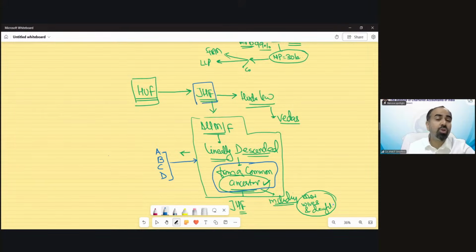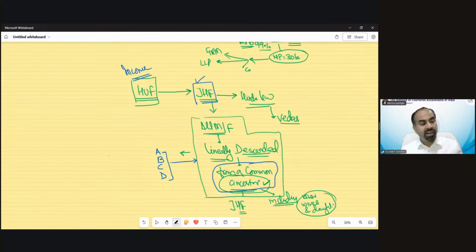But this is not a Hindu undivided family yet. What's the difference between a joint Hindu family and a Hindu undivided family? We have to understand because under income tax, this is not part of my syllabus. The syllabus part is this. They will ask the definition of HUF, not JHF. So we have to study the definition of JHF because it has been derived from the definition of JHF. But the person includes HUF. So what is HUF? That we need to understand.